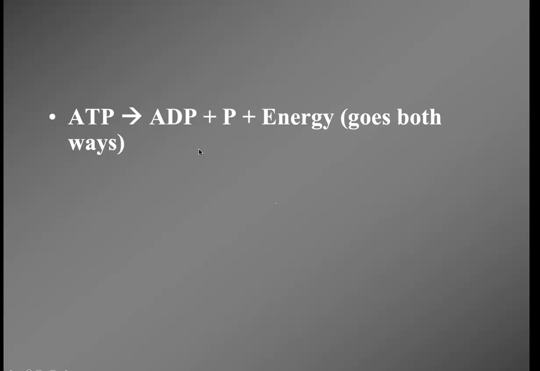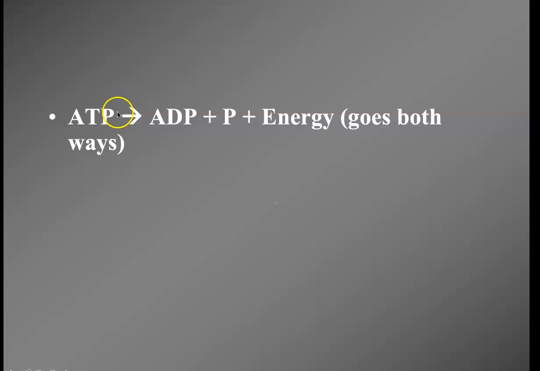So when we want to do work, we go with this direction. To do that work again, we need to remake an ATP. So instead of creating a new one, we're going to recycle this one. We're going to take a glucose or take a fat. We're going to break a bond between two carbons, either in a carbohydrate or in a fat molecule. That gives us energy. We're going to use that energy to put the phosphate back on the ADP and give us the ATP all over again.